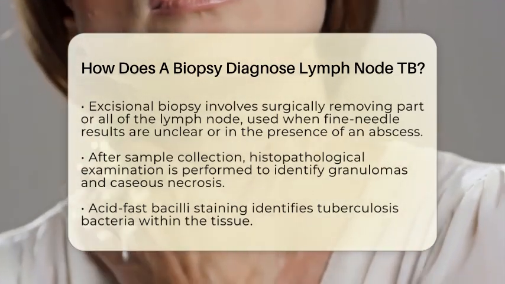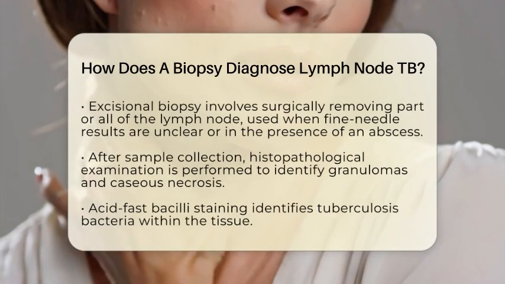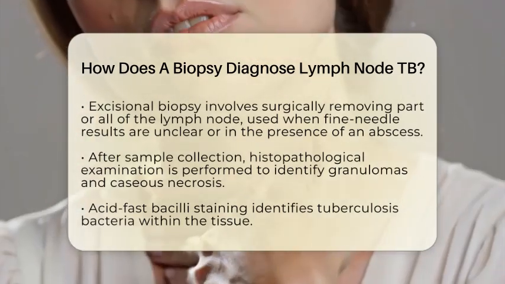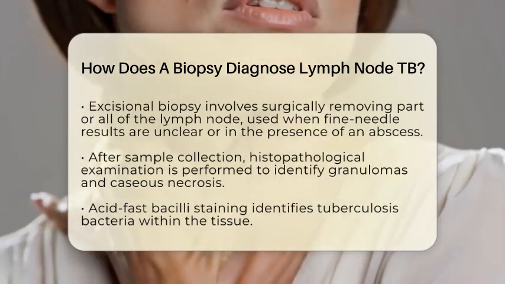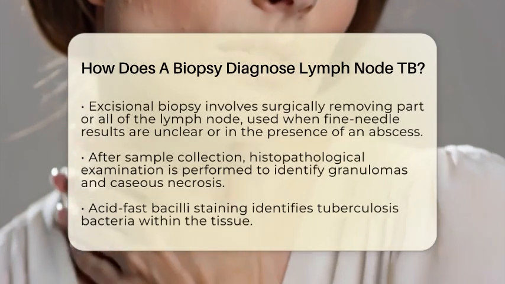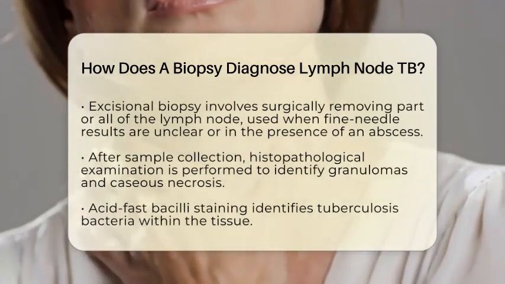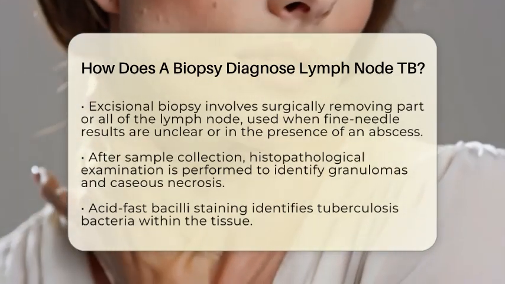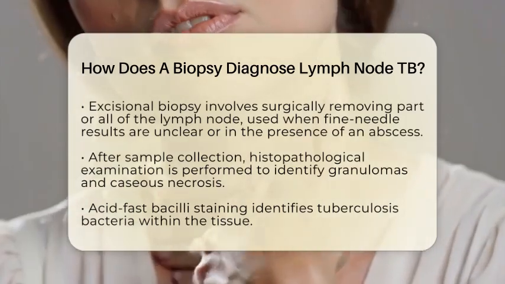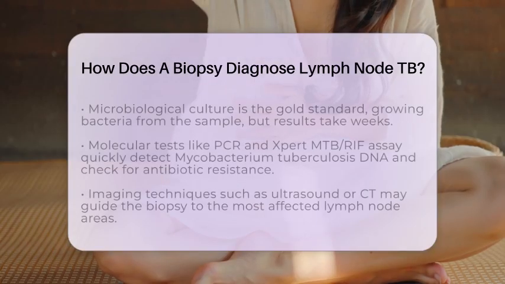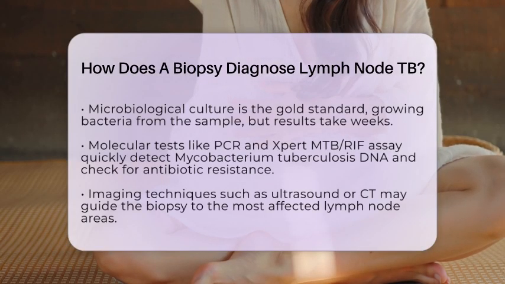Another method is acid-fast bacilli staining. This test uses special stains to identify the bacteria within the tissue. Finding these acid-fast bacilli can confirm the presence of Mycobacterium tuberculosis, but sometimes these bacteria are present in very low numbers, making them hard to detect.